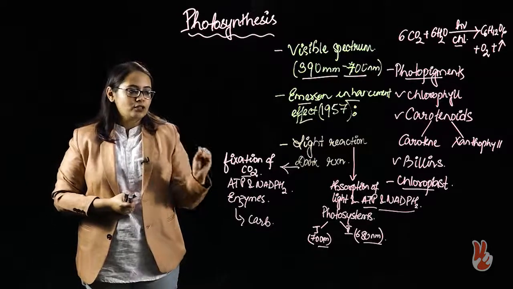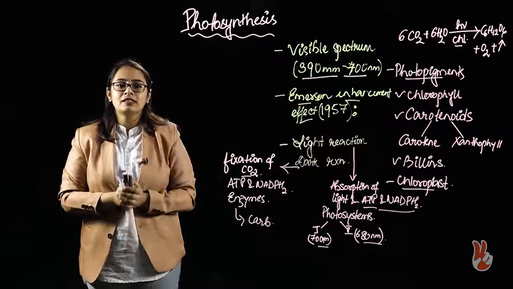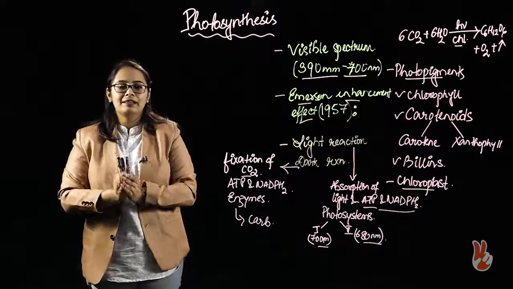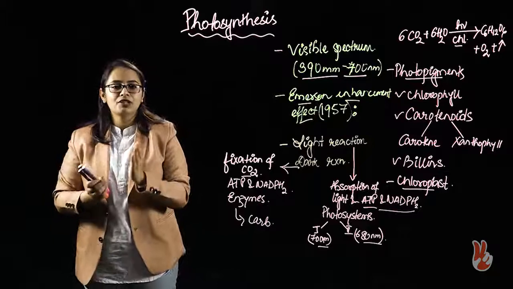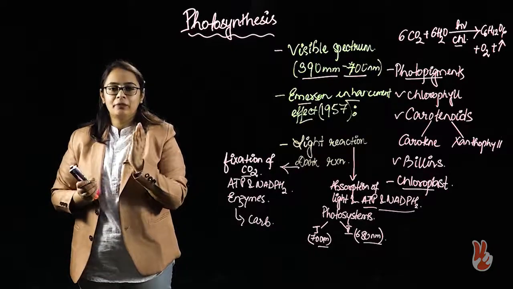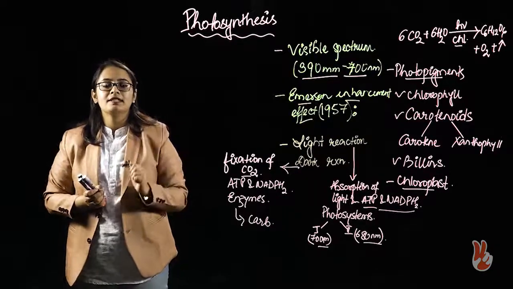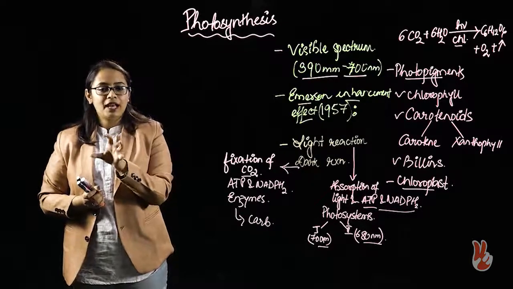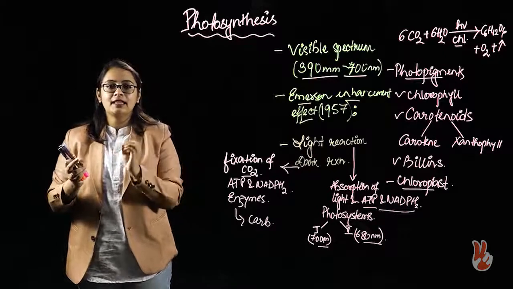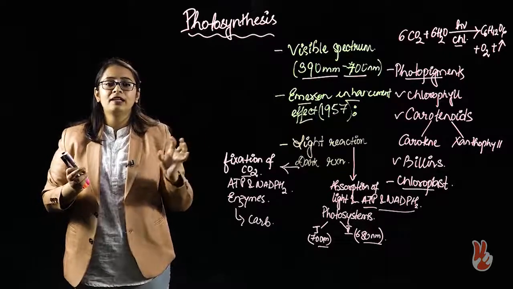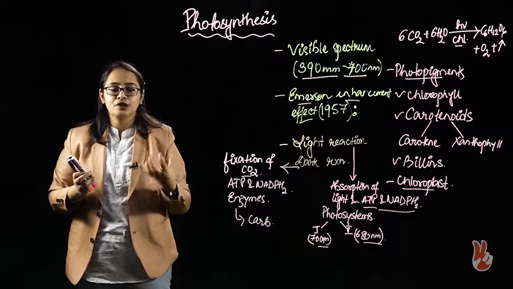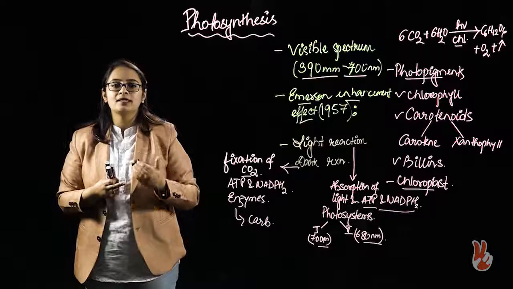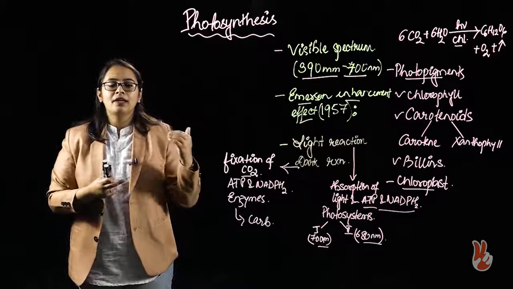Also, the whole process of photosynthesis is divided into two broad phases, the light reaction and the dark reaction. The light reaction will take place on the thylakoid membrane, whereas the dark reaction will take place inside the stroma. The end product of the light reaction will then be utilized in the dark reaction, and finally it will produce the required carbohydrate, which then will be utilized by the plants for their own metabolic uses.